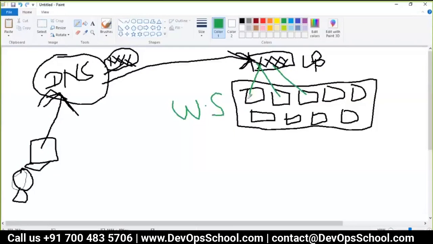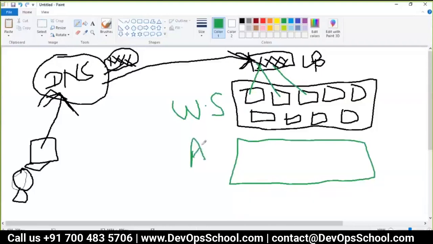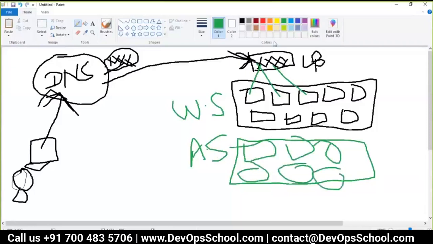Now this will require sending that request to the app server. App server means what? Typically we have an app server like Tomcat, JBoss, WebSphere, WebLogic, all this. So here also you have too many machines, not one machine. When you have two machines, then here also we need a load balancer, because the request will not be sent to all the machines but to one machine. So from here it will travel to this load balancer, and the load balancer will do the same thing which is done on top.